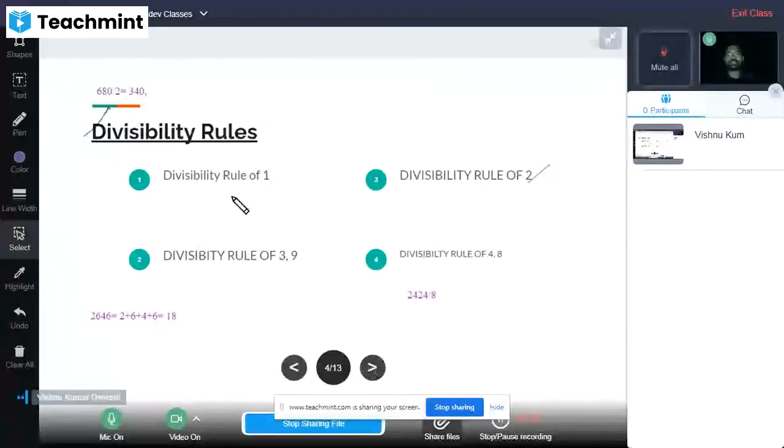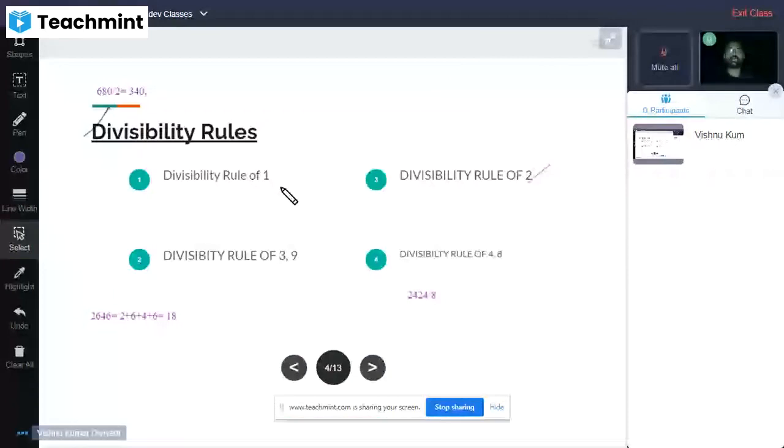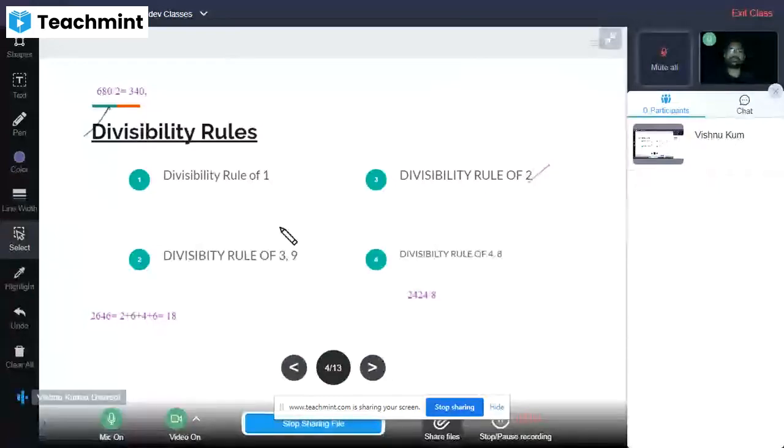If we see the divisibility rule of 1, all numbers are divisible by 1, the ultimate divisor of all numbers.